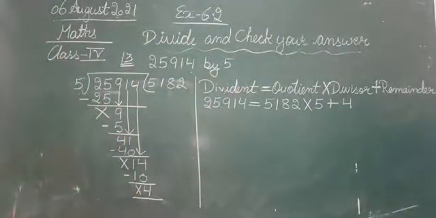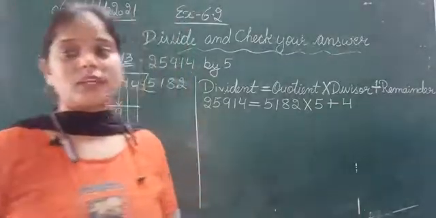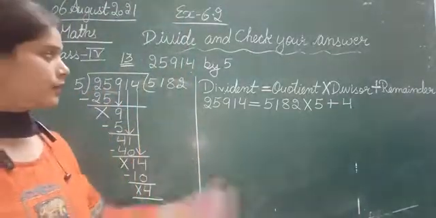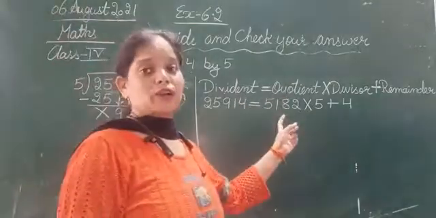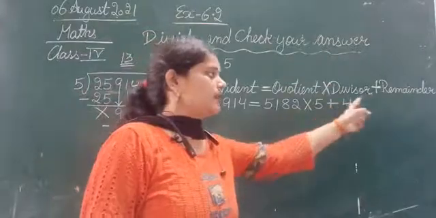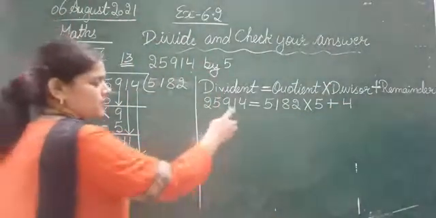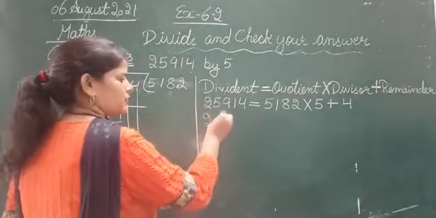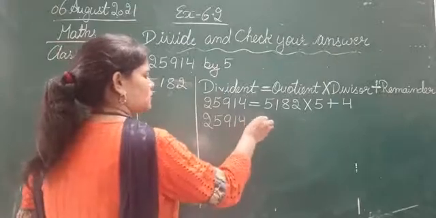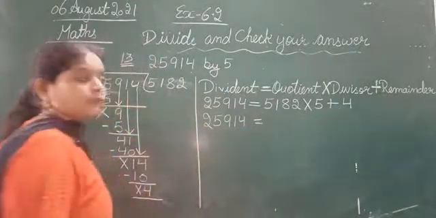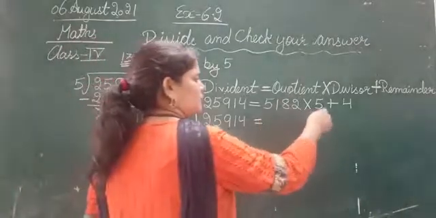Okay, so now we have put the values. See what we have done here: we have just simply put the values of all the terms that are given. Dividend is 25,914. Quotient is 5,182. Divisor is 5 and the remainder was 4. So now we are going to calculate. We do not have to add anything to the dividend. 25,914 is equal to, now we have to calculate this. So first of all it is given 5,182 multiplied by 5.